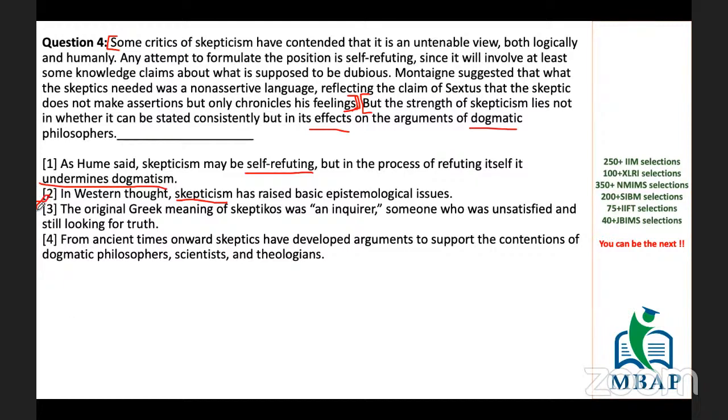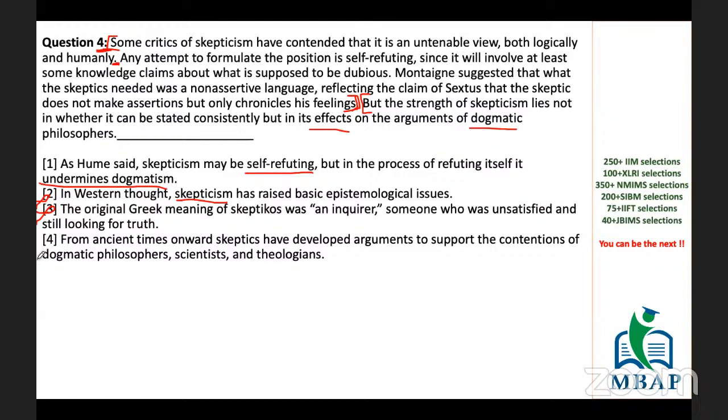The original Greek meaning of skeptikos was an inquirer, someone who was unsatisfied and still looking for truth. Okay, so this information ideally belongs somewhere here, where we have introduced skepticism, or at the very first sentence. So it has to be somewhere in the introduction part, whether it is the very first sentence or the second sentence. Apart from this, it cannot fit anywhere. It has only two positions, either before the first sentence or after the first sentence. So you can easily eliminate this.